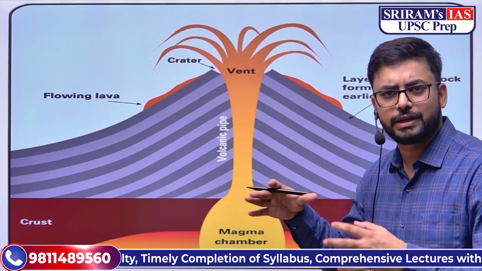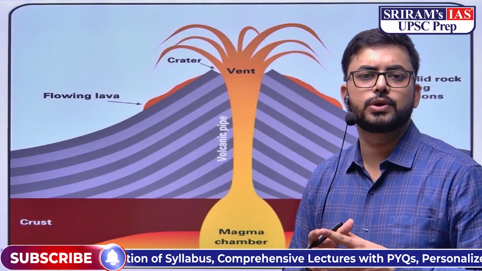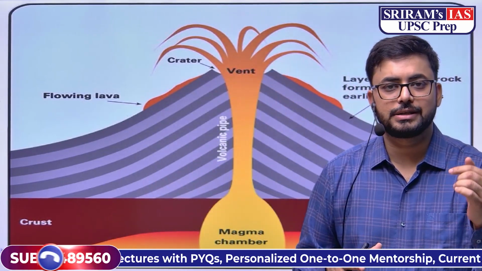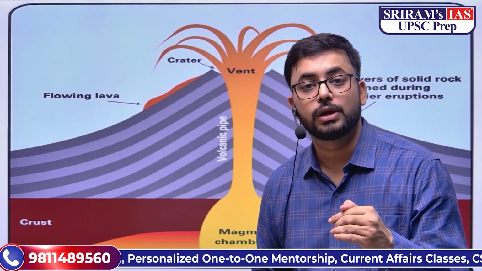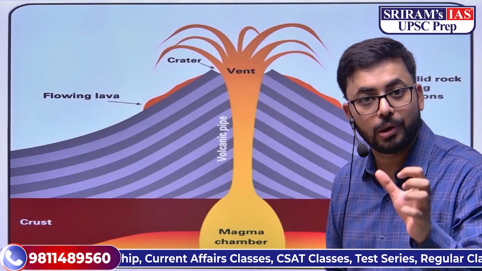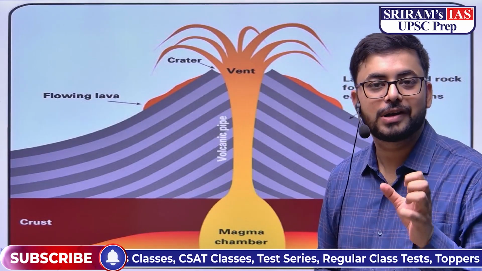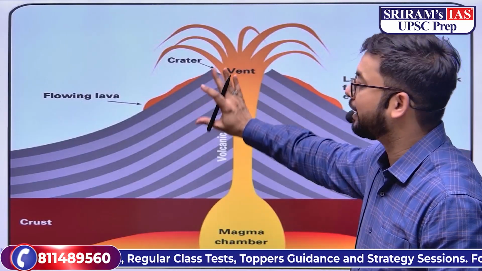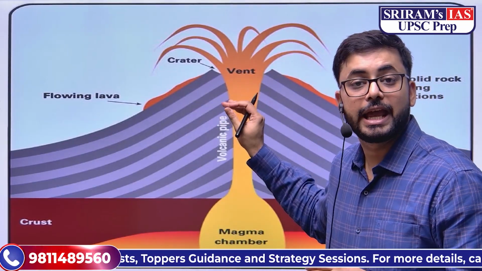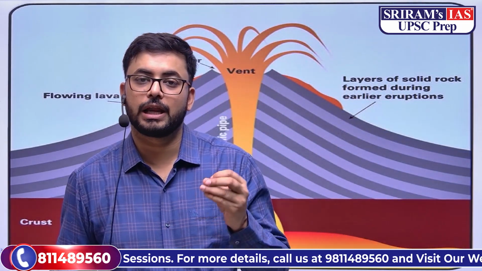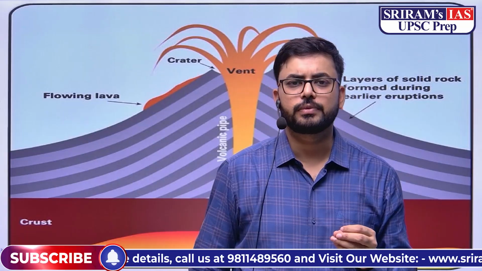We have explained this to you in a way that there are three layers primarily. The first is the crust, then the mantle and then the core. The asthenosphere part of the mantle, where some molten lava or molten rocks are available, from there this chamber is created and they come out from here. They have played a very, very important role in the formation and evolution of the atmosphere.